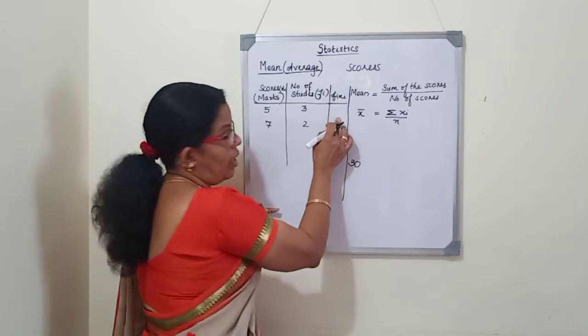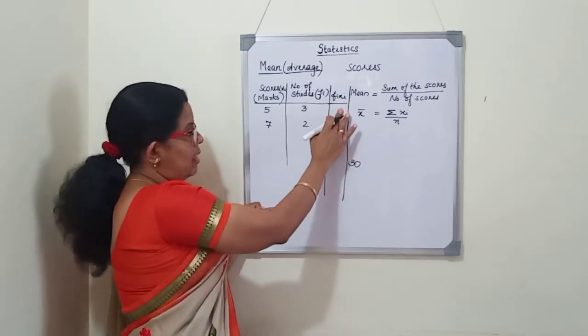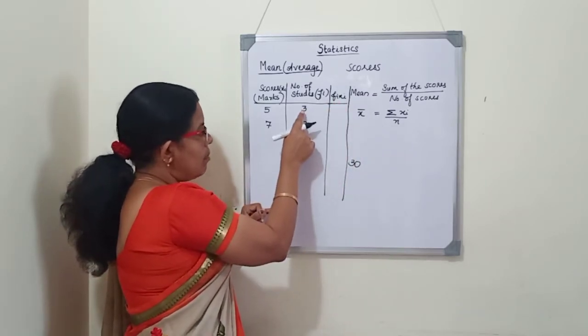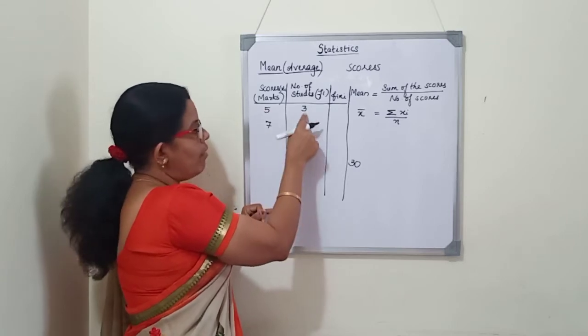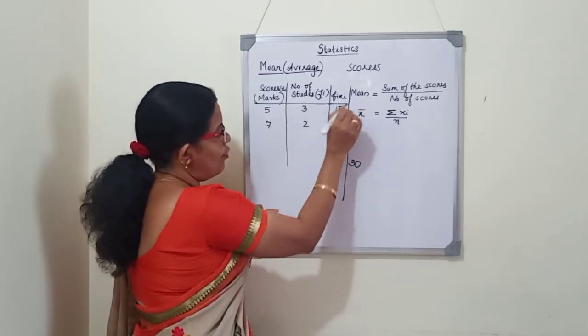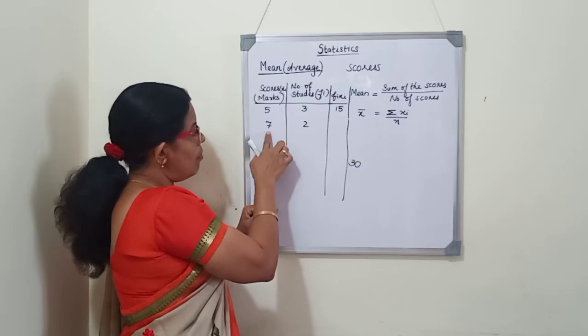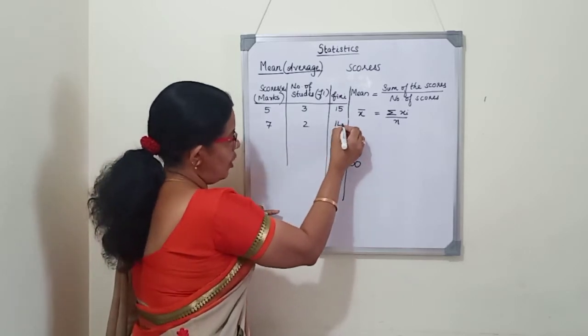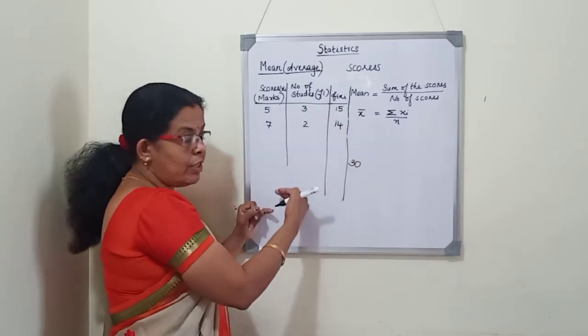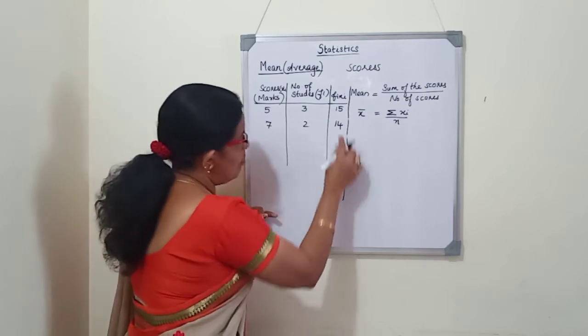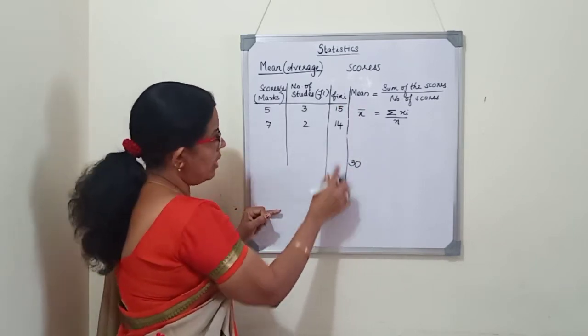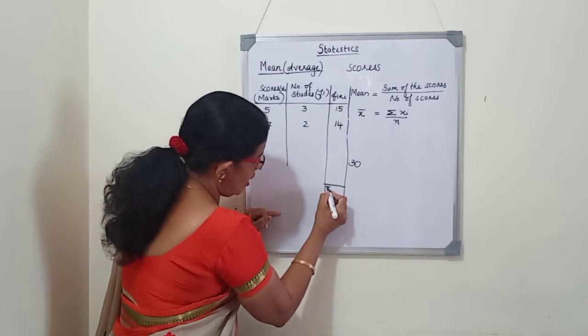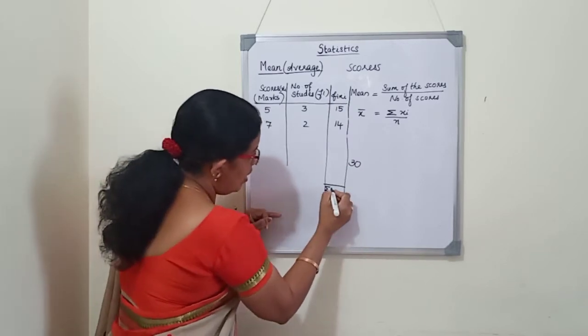Last year you did one such sum in the exercise. So 3 children got 5 marks, so 5 into 3 we multiply and write 15. 2 children got 7 marks, so 7 into 2 we write 14. We will continue this, and then we will total all these marks. The total will be represented as sigma.